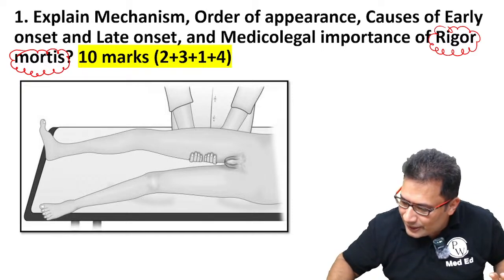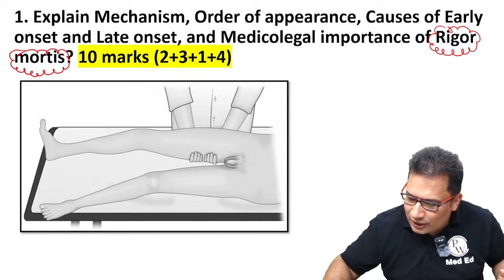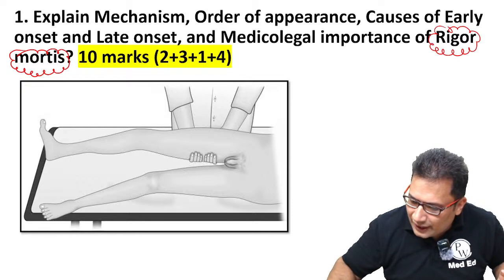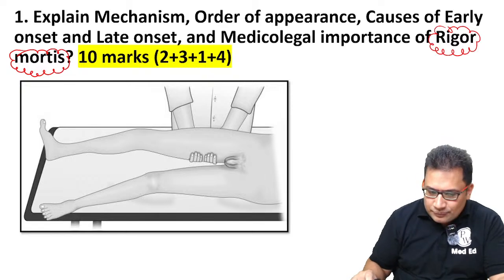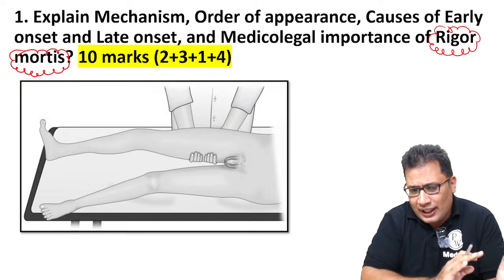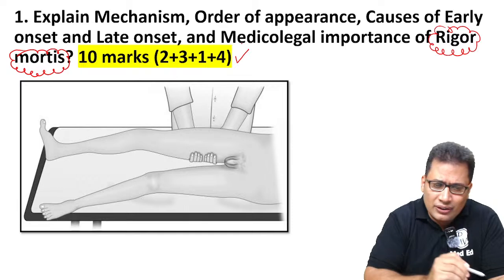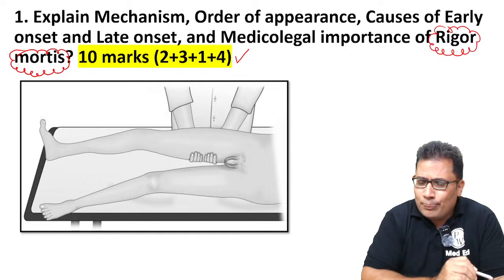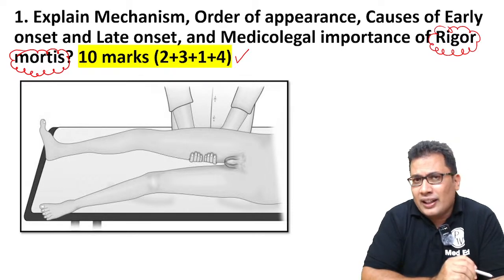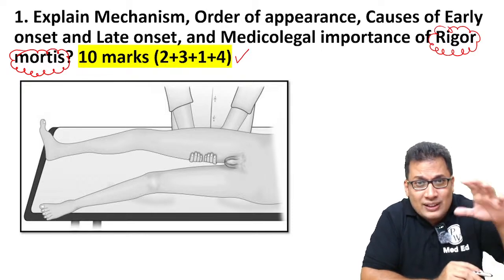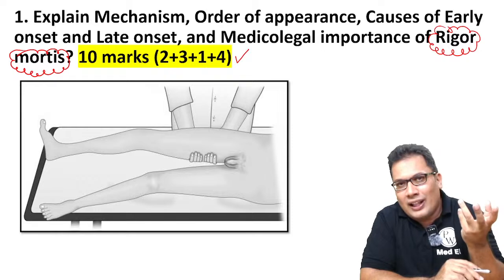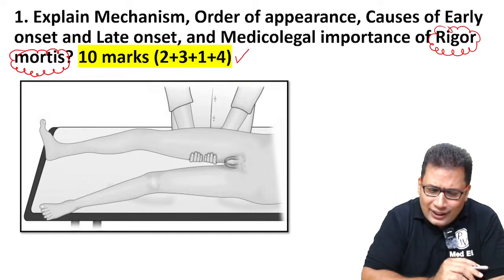Okay. So muscles are stiff. Very good, Surya. Very good answer. He answered, sir, rigor mortis is muscles are stiff. Fine. So in exam, when this question is asked, you can see here the marks. So 2, 3 plus 1 plus 4 it is. So they can divide this into multiple categories in your exam. Sometimes they can ask you to define rigor mortis also. What is the mechanism of rigor mortis? What is the Nysten rule? What is the rule of 12? Or what is Shapiro rule? Anything can be asked in your exam.